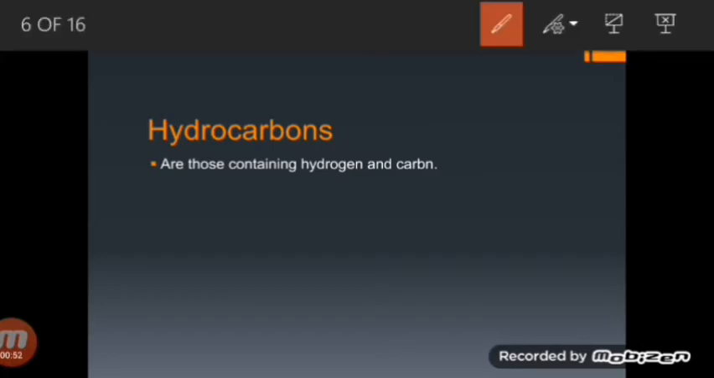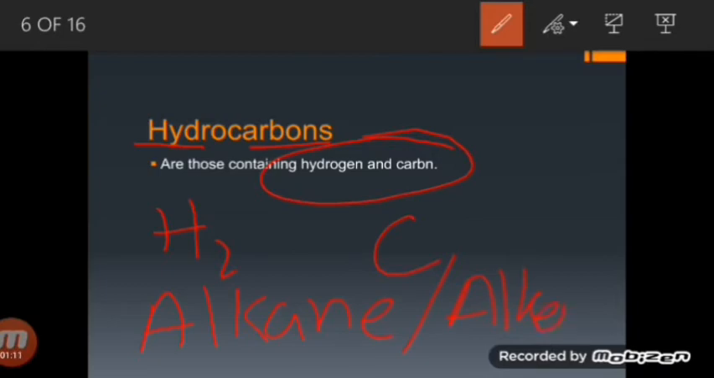Now there is another term which is called hydrocarbon. Hydro means hydrogen, carbon means carbon. So all those compounds which contain hydrogen and carbon are called hydrocarbons. Examples are alkanes and alkenes. These are the two homologous groups or series of organic compounds which are hydrocarbons. They have hydrogen and carbon in them only.